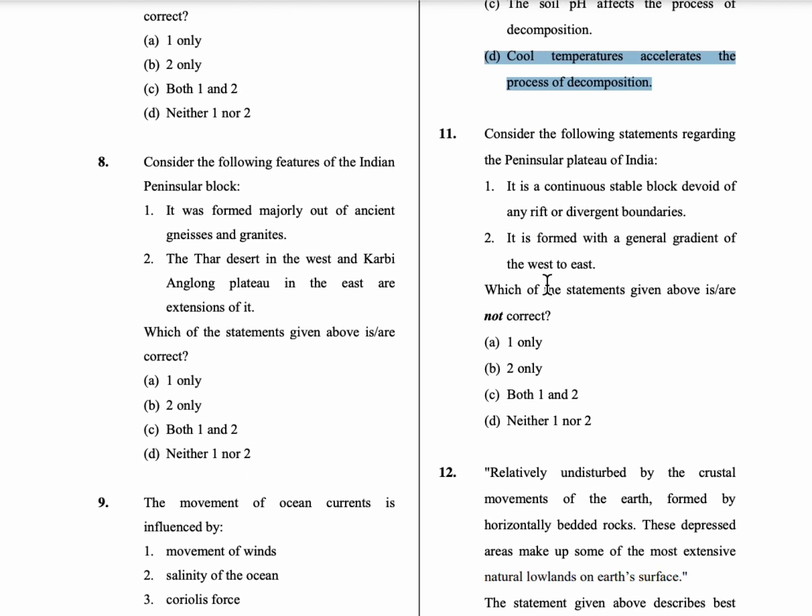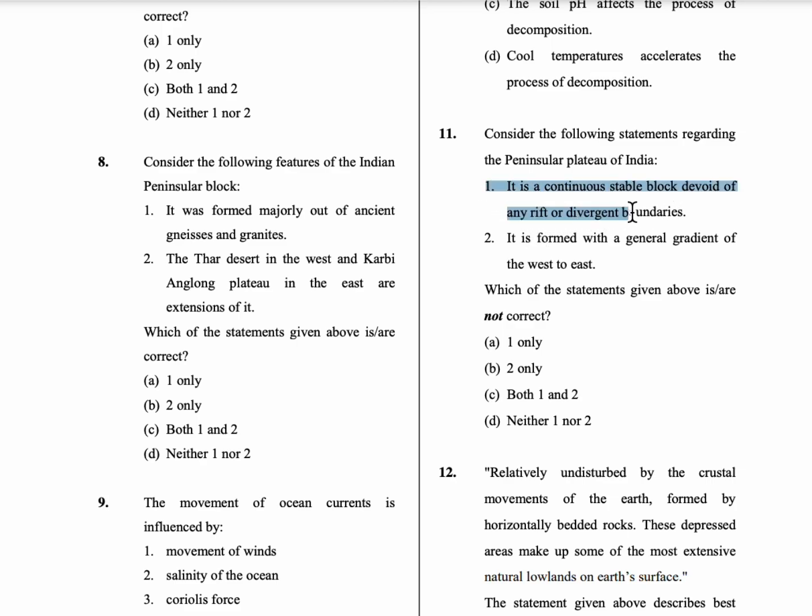11th question, consider the following statements regarding peninsular plateau of India. So the first statement is it is a continuous stable block devoid of any rift or divergent boundaries. Here devoid means it doesn't contain. So peninsular plateau contains rift and divergent boundaries.